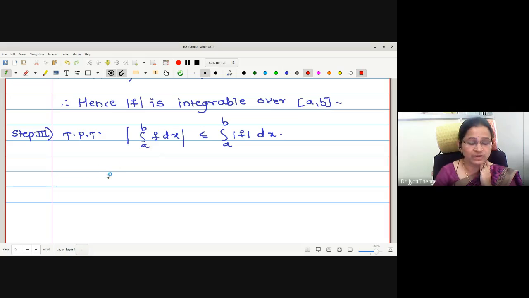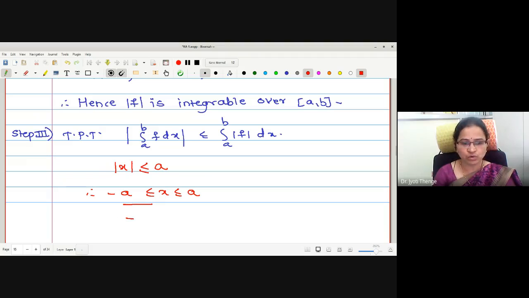Correct now. Now we will try to understand what we should prove actually. If I want to prove the result mod x is less than or equals to a, what we want to prove actually is minus a less than or equals to x less than or equals to a. Correct now? Minus a less than or equals to x less than or equals to a. Okay, now look at this.